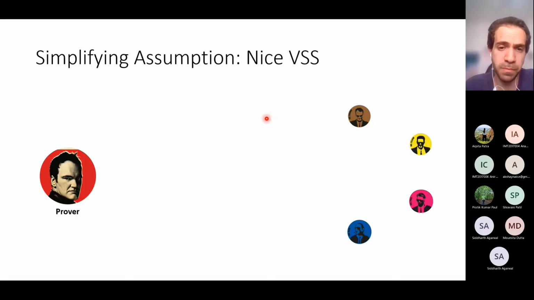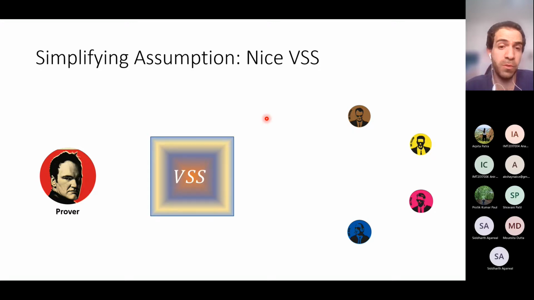Okay, so this is the technical part. It will be a little bit more complicated, but let's start with it. I'm making a simplifying assumption here. I assume that I have this nice magic box for verifiable secret sharing. What does it mean?